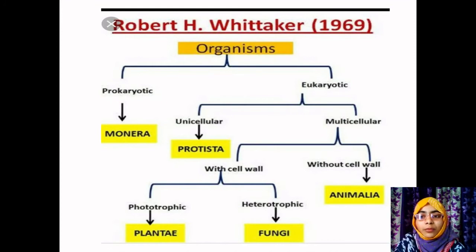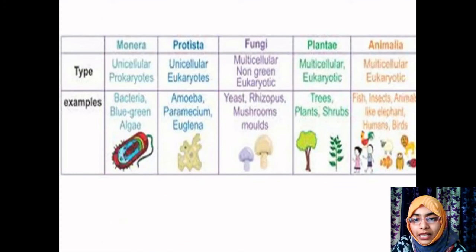The organisms which are motile but unicellular in nature come under the category of Protista. The organisms which are unicellular and prokaryotic come under the category of Monera. Okay, so next slide. Further, it's a basic explanation of the 5 kingdom classification.